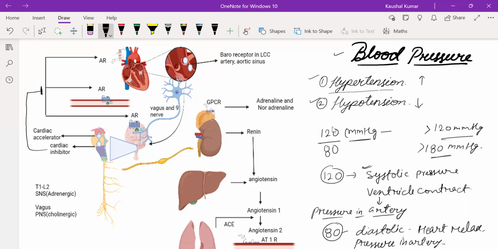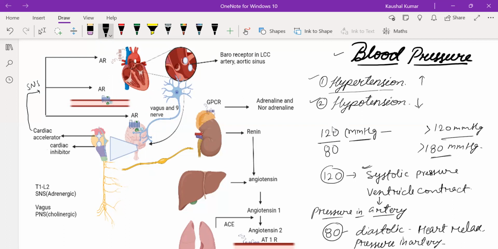Then the baroreceptors again give the signal to the medulla via the vagus nerve and the glossopharyngeal nerve. From there, the cardiac accelerator gives the signal so that the sympathetic nervous system is stimulated.